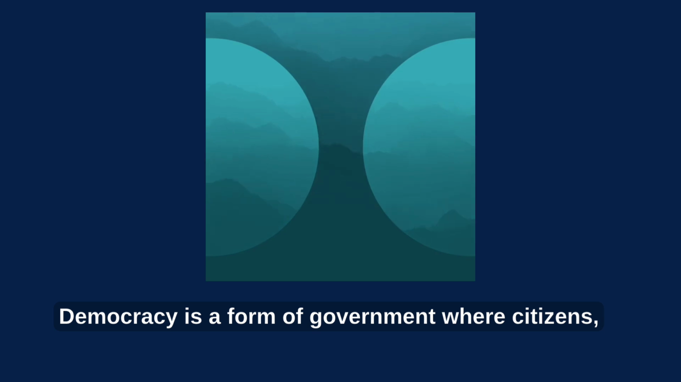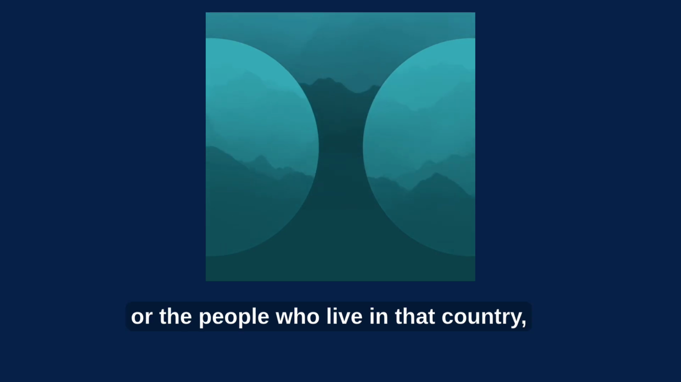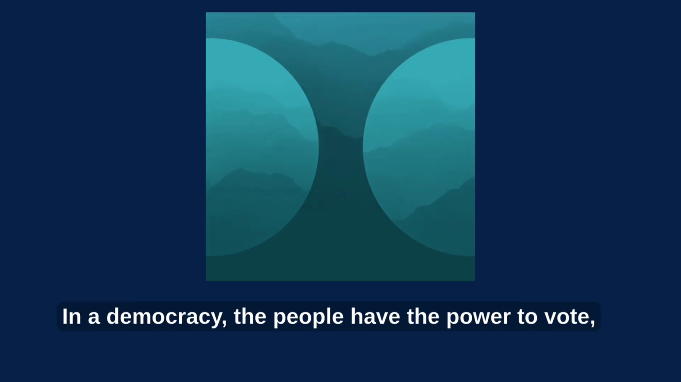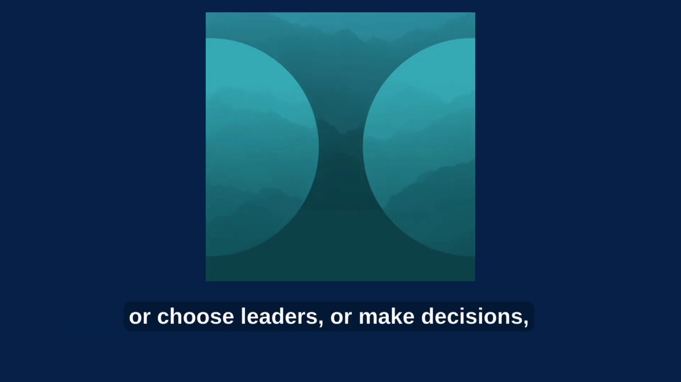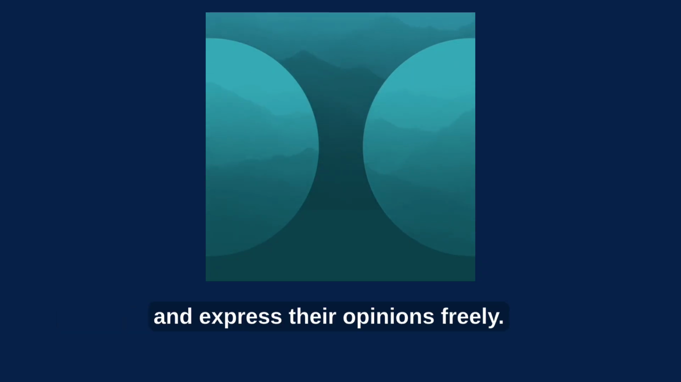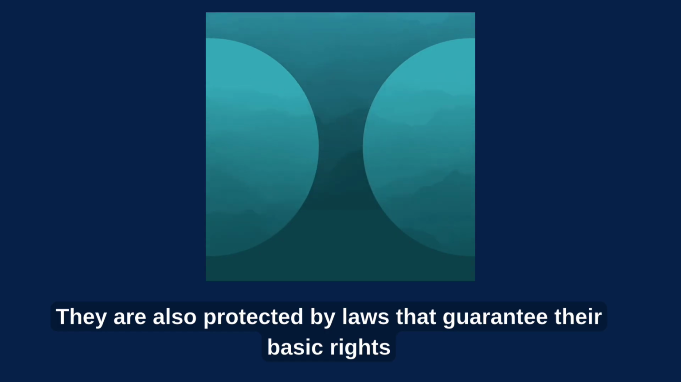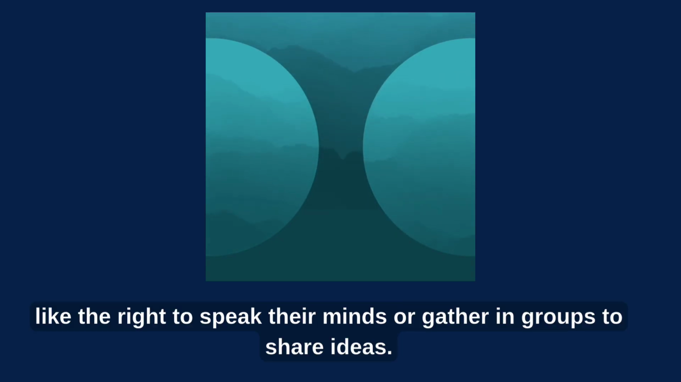Democracy is a form of government where citizens, or the people who live in that country, have a say in how they are governed. In a democracy, the people have the power to vote, or choose leaders, or make decisions, and express their opinions freely. They are also protected by laws that guarantee their basic rights and freedoms, like the right to speak their minds or gather in groups to share ideas.